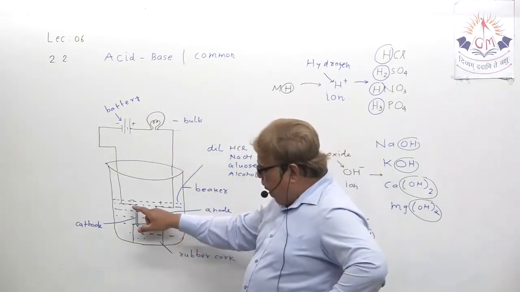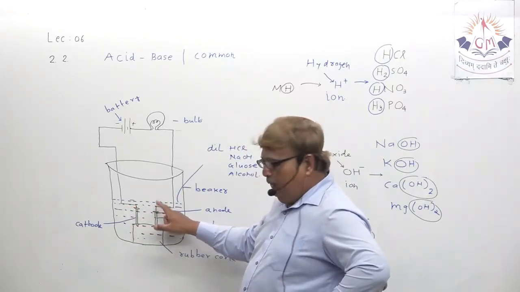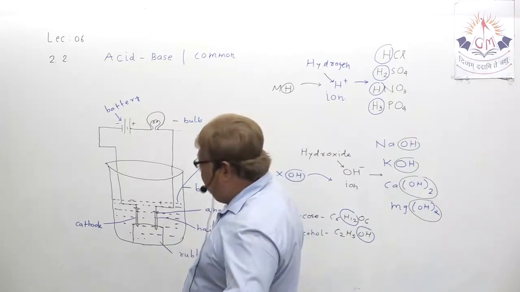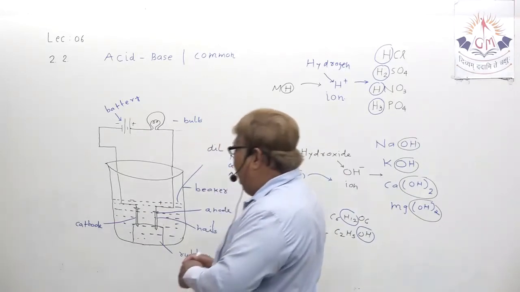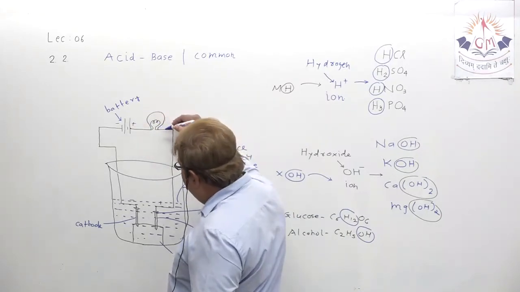Understand? So because ions are present in the solution, the electric current will start flowing, and as you know, the direction of electric current is from higher to lower potential.